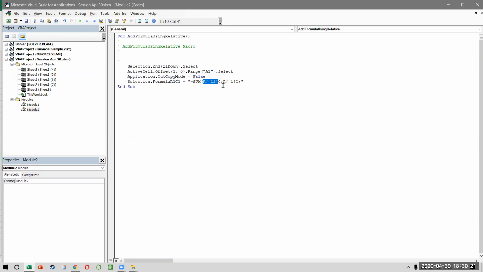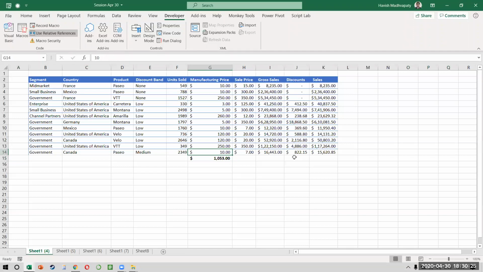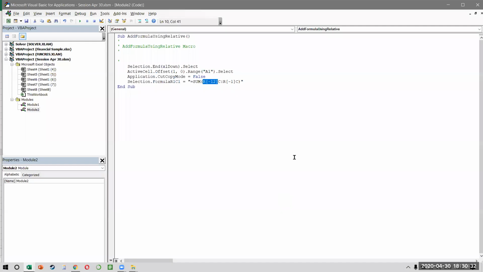That means I moved -12. That means from this cell, I moved 1, 2, 3, 4, 5, 6, 7, 8, 9, 10, 11, 12. Okay. And I also moved one row up, and that is the range I'm selecting, R[-12] and R[-1]. So on the same column, I selected rows. The first data was 12 rows above my current cell, and the last data was one row above my current cell.